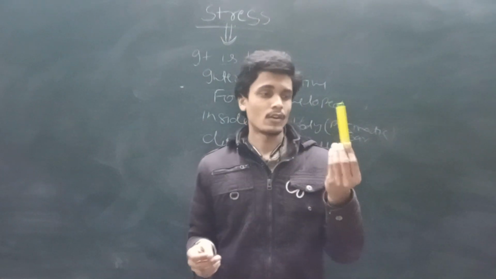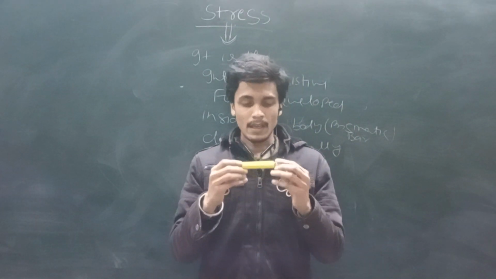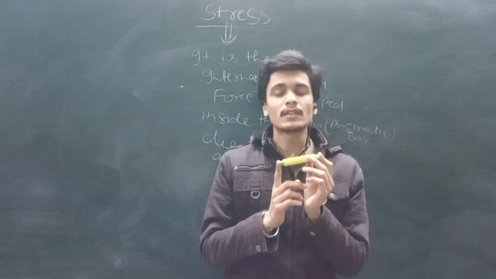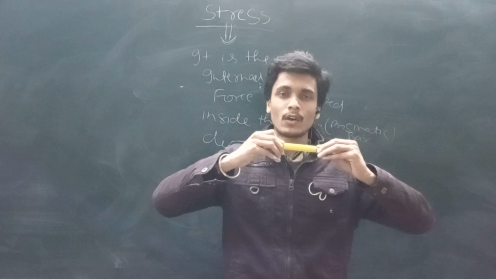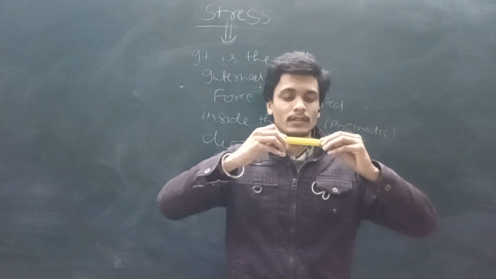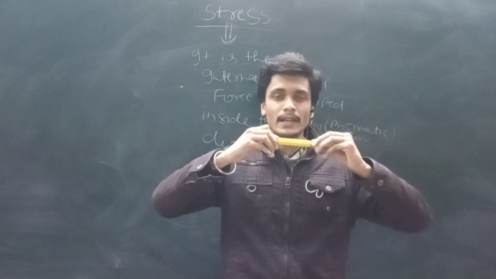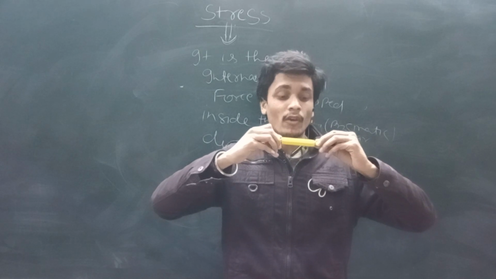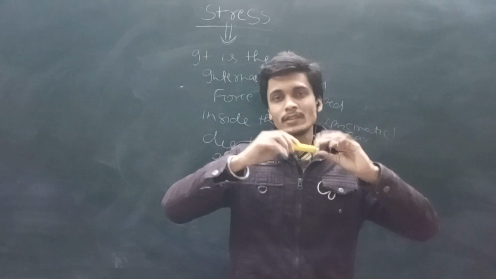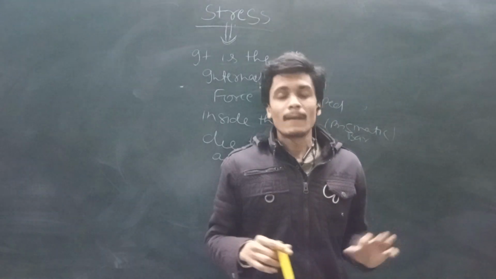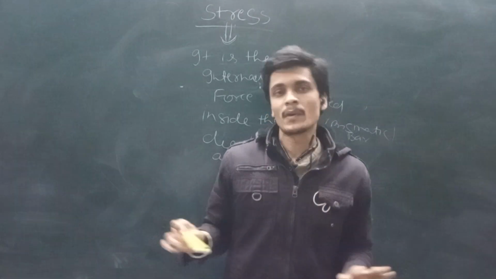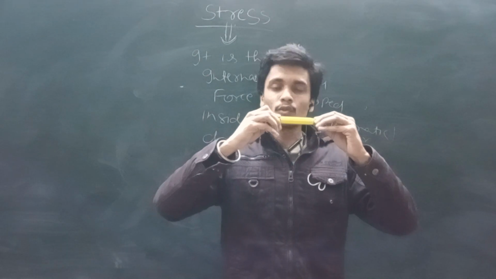See this marker or this chalk holder. Suppose this is the bar, and we apply some force, an external load. Due to this applied external load, the deformation occurs in the body, because in real life not every body is a rigid body. Every body is a deformable body.